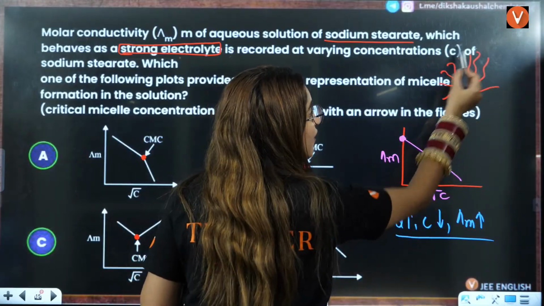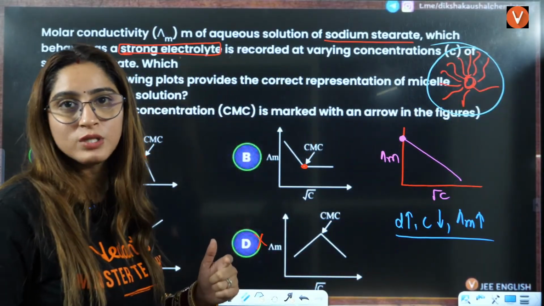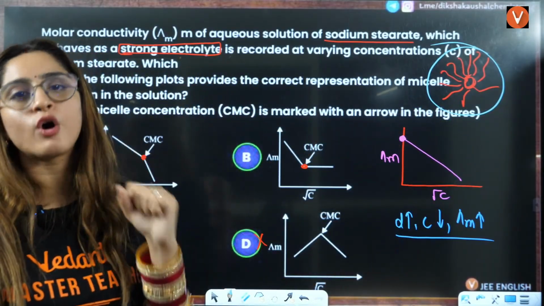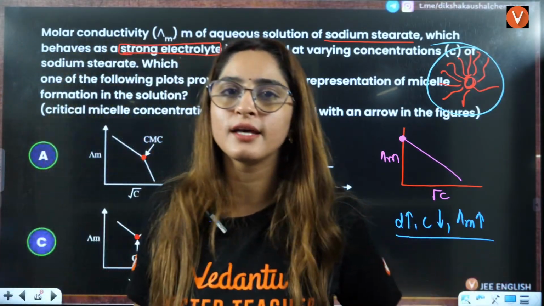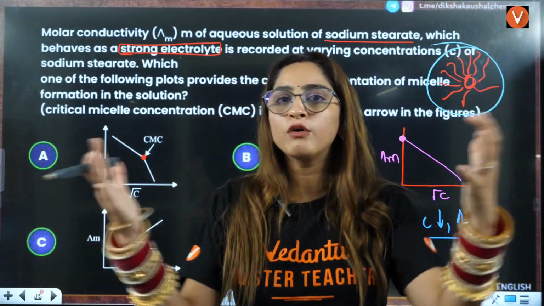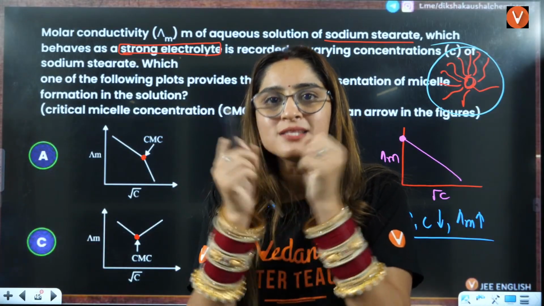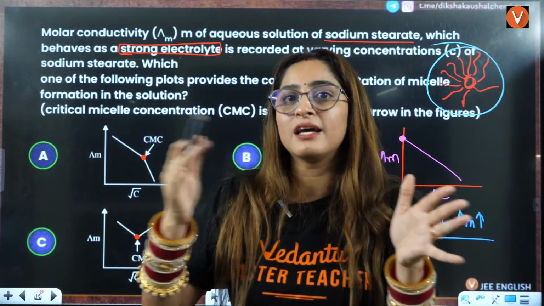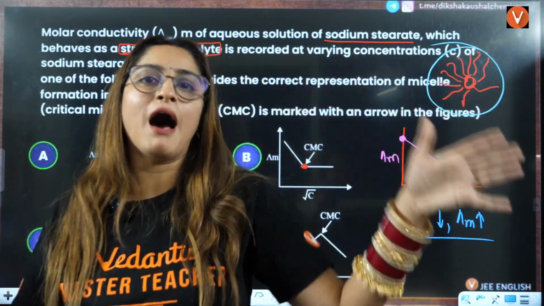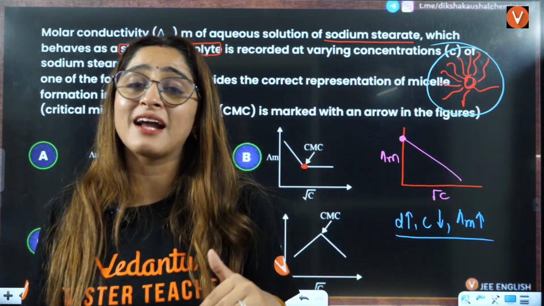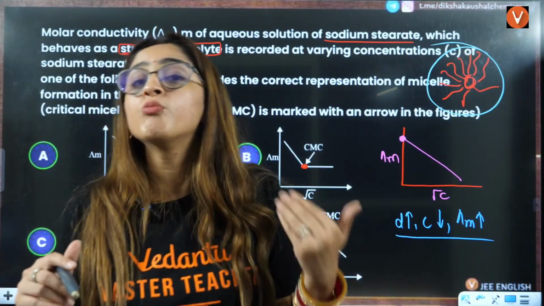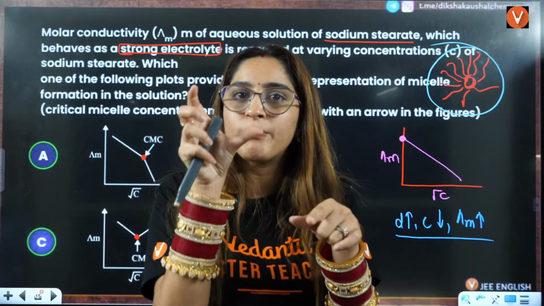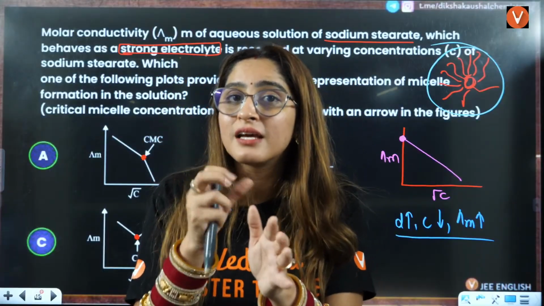Association of molecules means, let's say there are 1,000 molecules, now they are under one roof. That means their randomness, their power of roaming around, is decreasing. That means their conductivity is decreasing. So molar conductivity for that one particular mole is decreasing here.